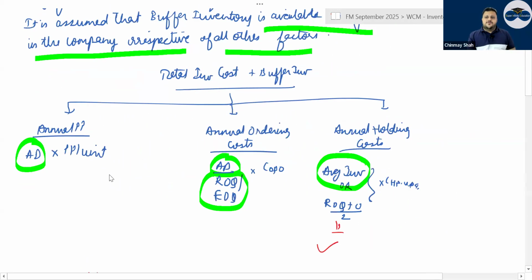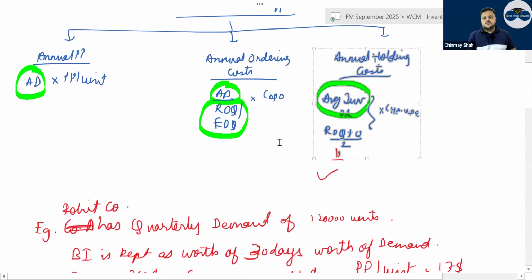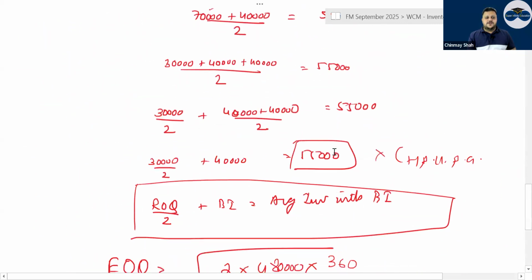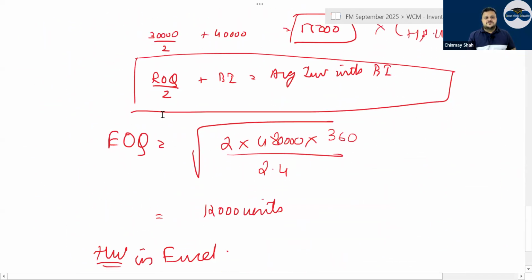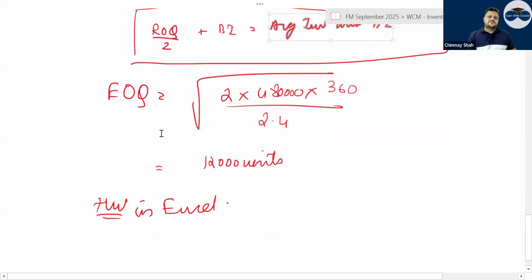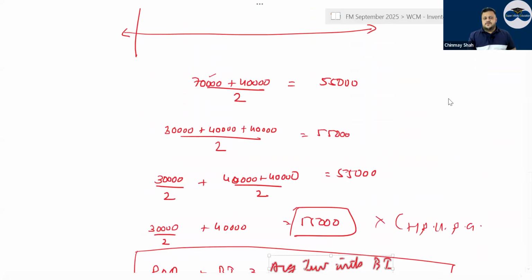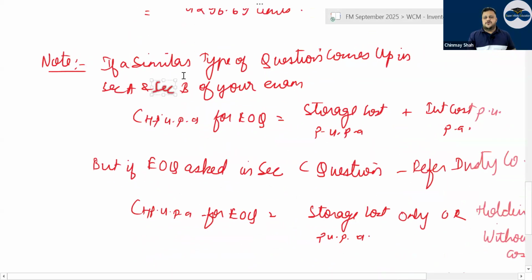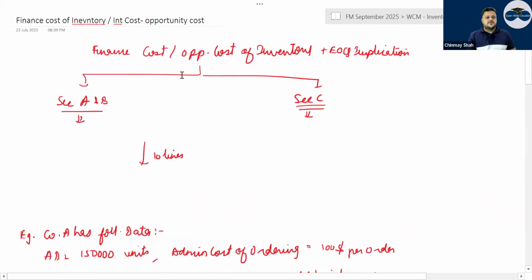Have a look. Buffer inventory will not have an impact on the annual purchase price. Buffer inventory will also have no impact on the annual ordering cost. But when it comes to annual holding cost, buffer inventory will have an impact. So how does the impact come up? Generally, average inventory is ROQ plus 0 divided by 2. With buffer inventory coming into the picture, the formula of average inventory changes: ROQ by 2 plus buffer inventory gives you average inventory with buffer inventory. Then you multiply it by the cost of holding per unit per annum, and you get the holding cost.